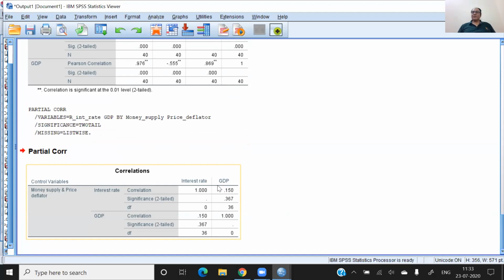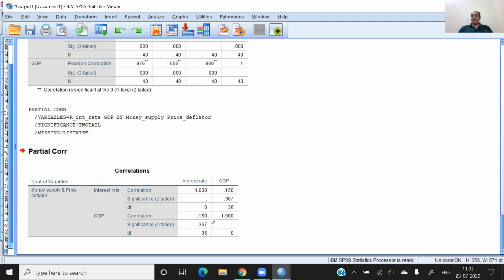Let me move to the next concept called non-parametric correlation, which is also a popular concept, especially when you are dealing with ordinal variables. So now I'm going to explain the concept of rank correlation.